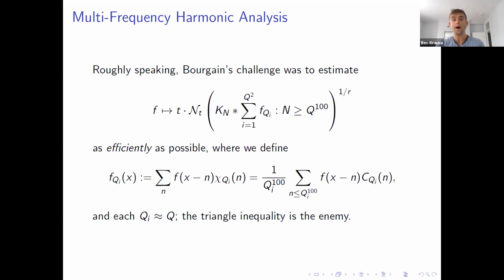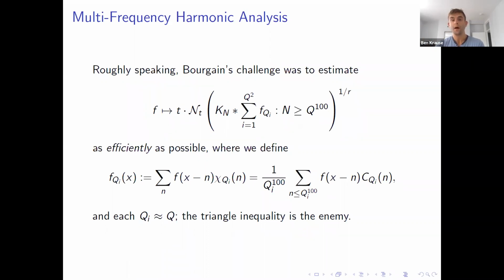So if there's no covering operator involved, and you're just simply looking for the behavior of your kernel applied to a superposition of these convolved functions, it's very easy to estimate. And you get a strong savings of something like q to the negative a half due to some orthogonality in Fourier space.